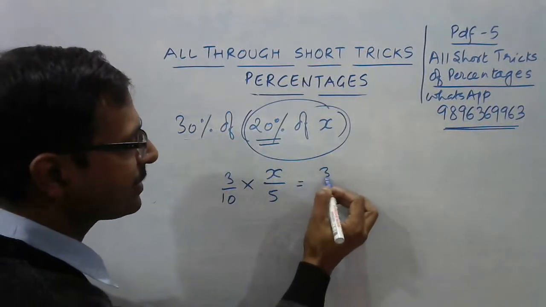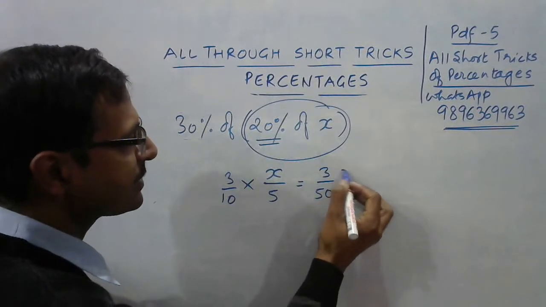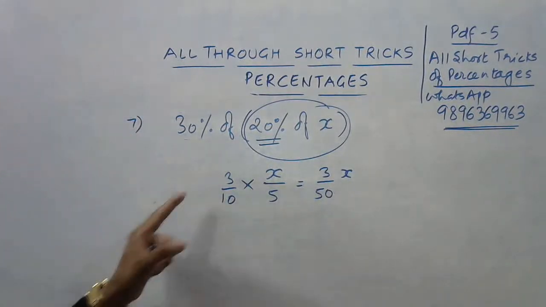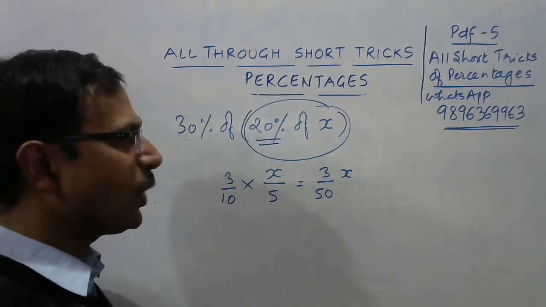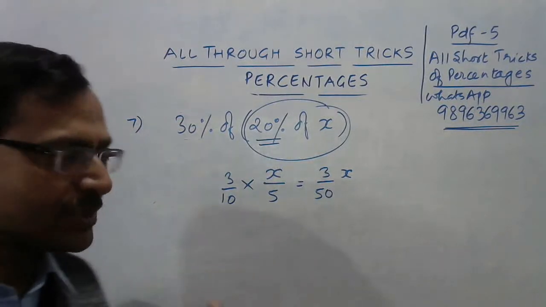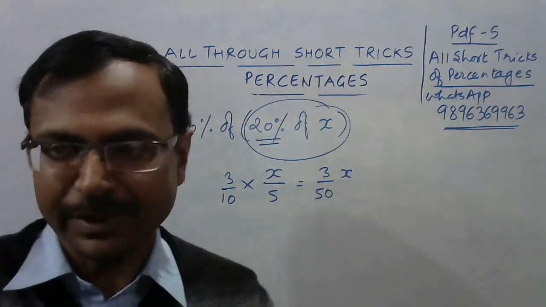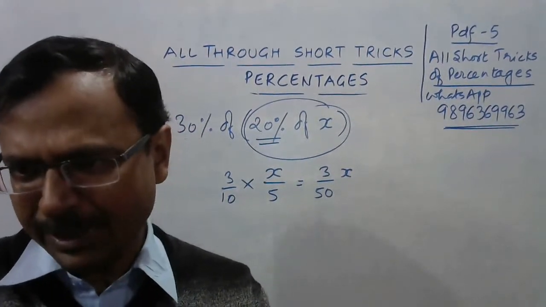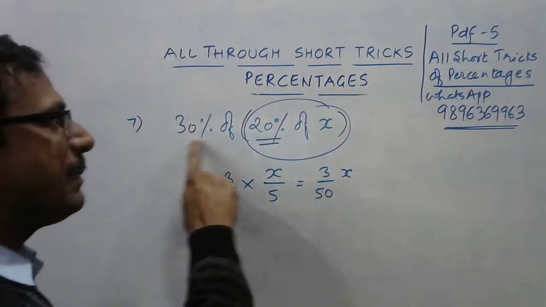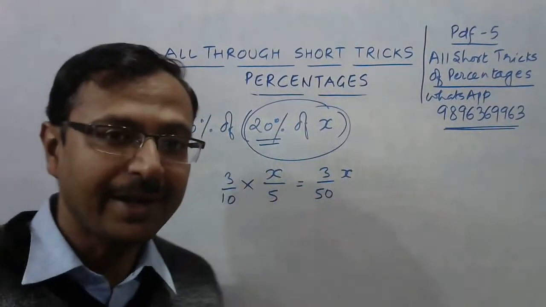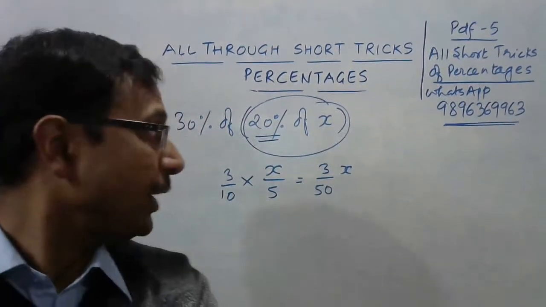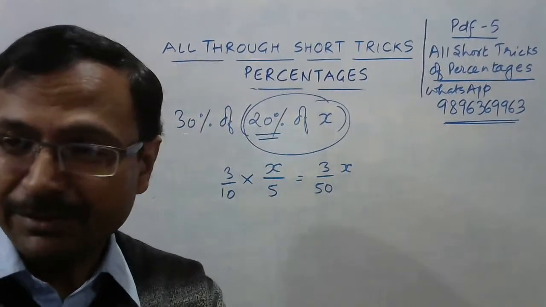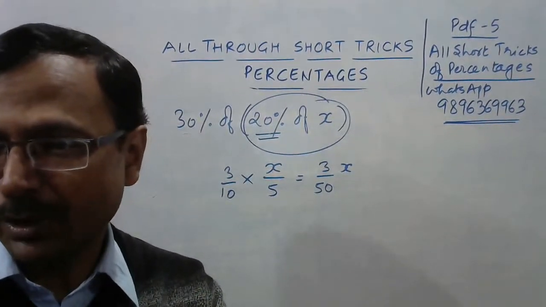Now you have the answer 3 by 50 x. 3 divided by 50 is 0.06, so 0.06 times x is also correct for this one. A very, very simple question again, but I wanted to see whether you multiply these two percentages or not, and you have not done it. I'm so glad for that. So 0.06x or 3 by 50x is the answer I'm looking for in this question.